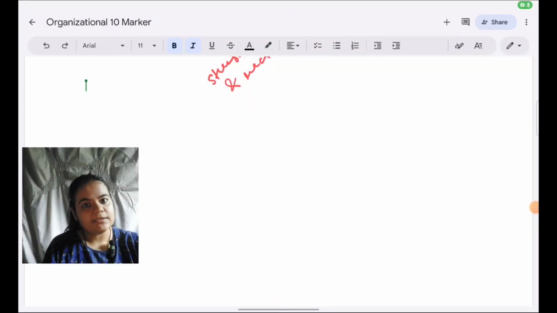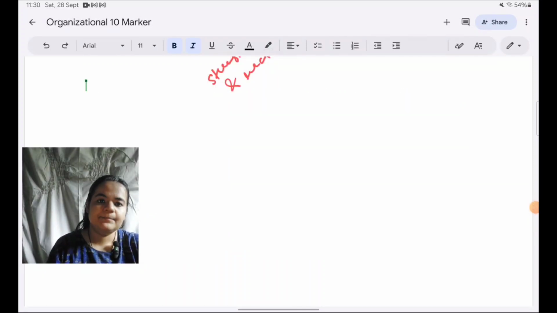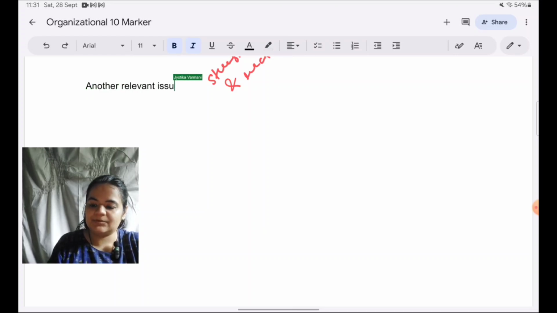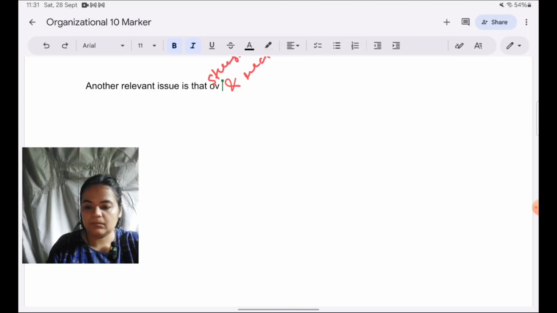Okay, so for the next issue, I would like to take up validity. That will also help me to cover the TAT, which is within McClelland's theory, and the Sydney study, which is under Maslow's theory. Again, I will organize it as per the issue I'm taking up. So I will begin this paragraph by saying another relevant issue is that of validity.